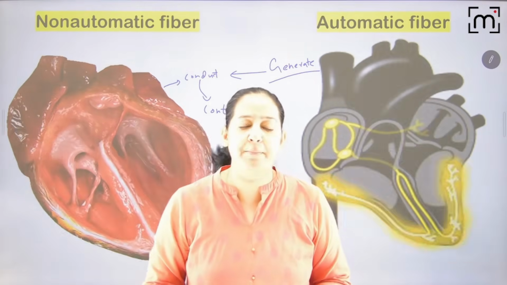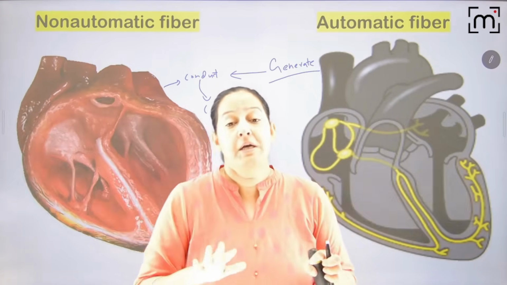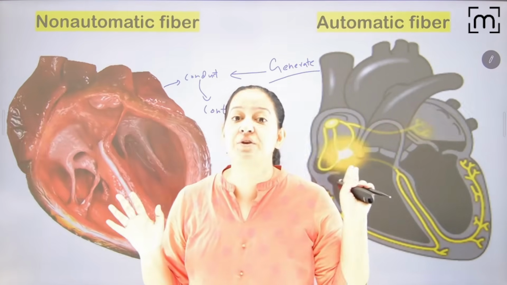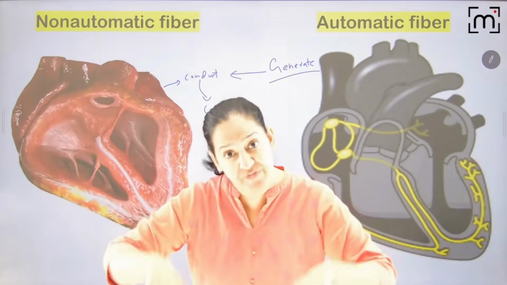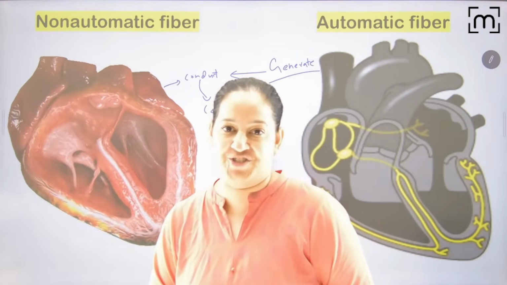I will teach you many types of antiarrhythmic drugs today: class 1A, 1B, 1C, 2, 3, 4. Which of them acts on automatic fibers? Which of them acts on non-automatic fibers? And in which phase of their action potential? What is their mechanism of action? It's very important to understand from the scratch. Got it?